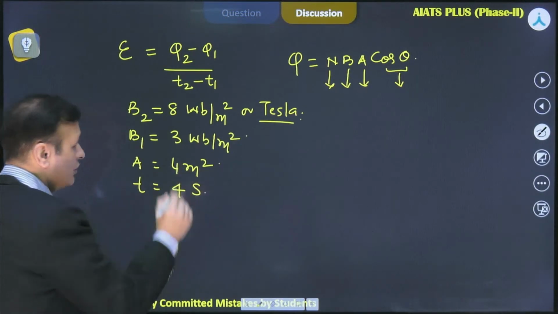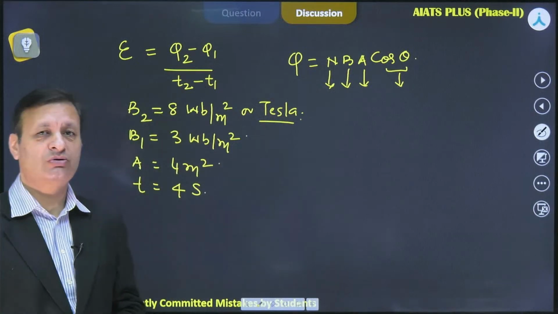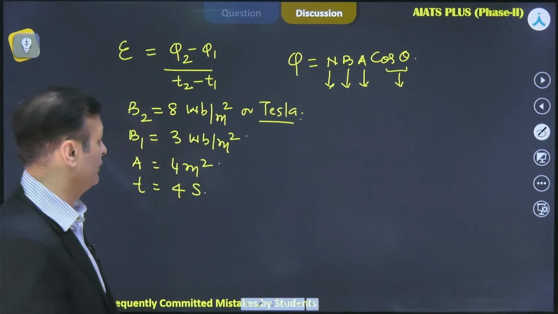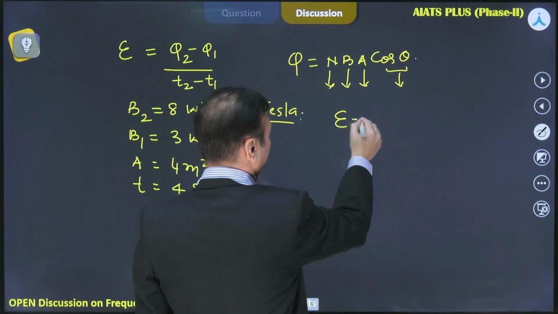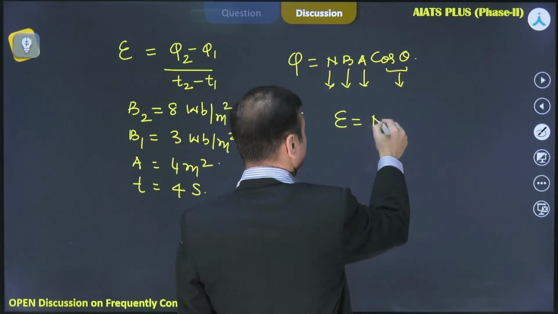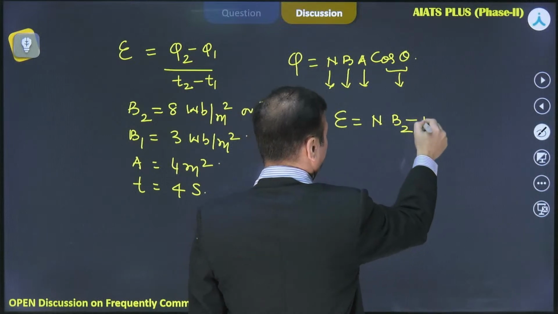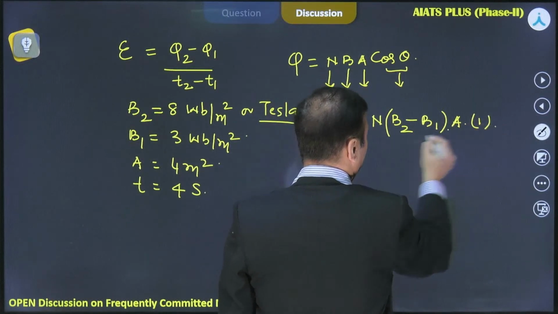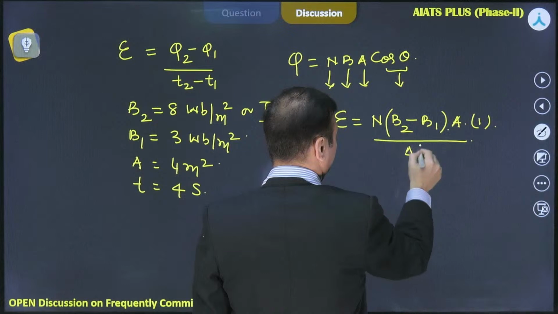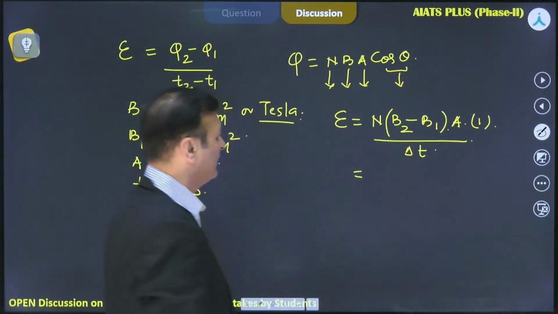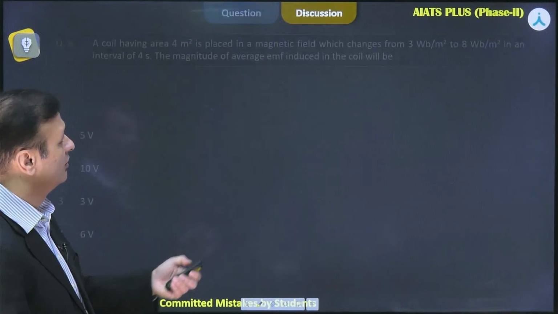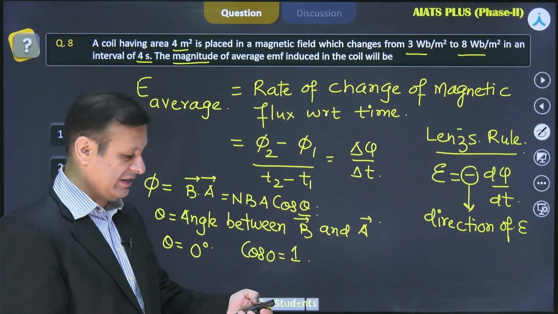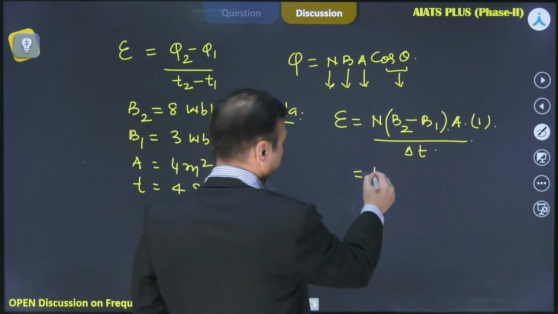So once you have understood the concept, once you have developed the formula for the rate of change of flux, that defines your average induced EMF. So what is the value? Number of turns, change in magnetic field, area, and cos theta, I am putting it as 1, for the change in time. Do we have any number of turns defined in this? No, just a single turn coil. So N, capital N, is also 1.